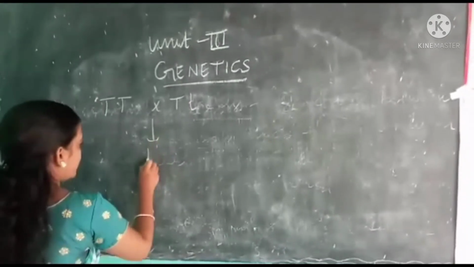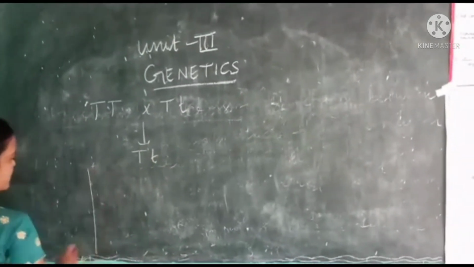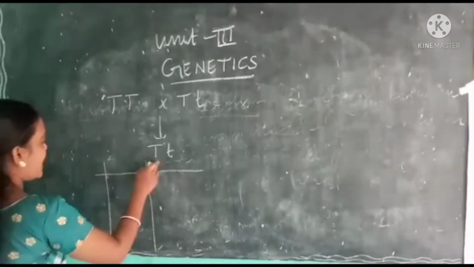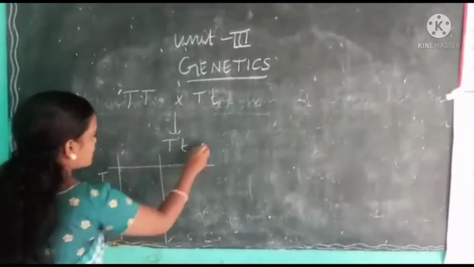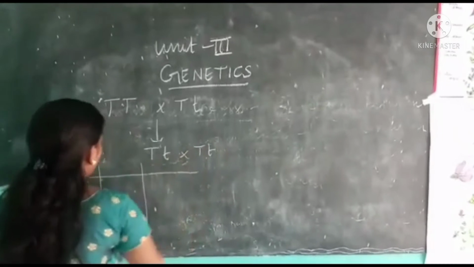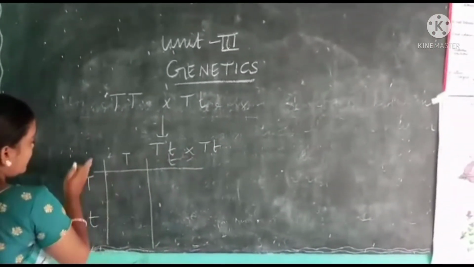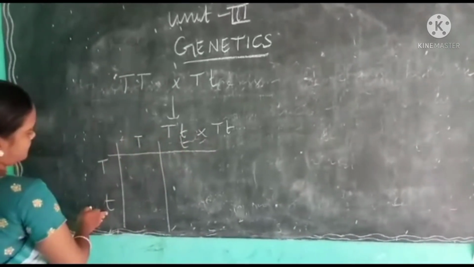F1 generation, capital T, small t. So now we cross using a Punnett square to get the F2 generation. So the possible gametes, capital T, small t, because it is self-fertilized here. Capital T, small t. We have to write all types of gametes on two sides of the boxes.